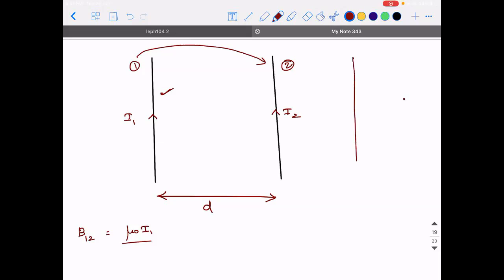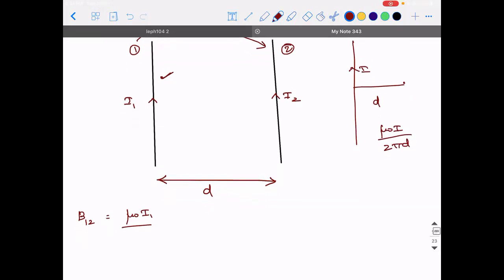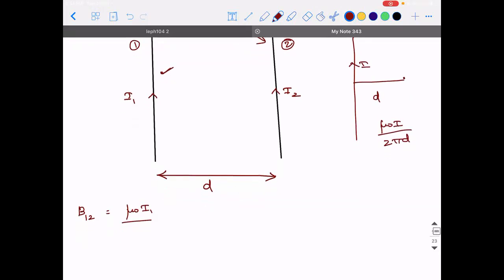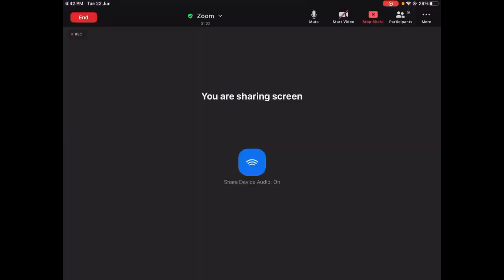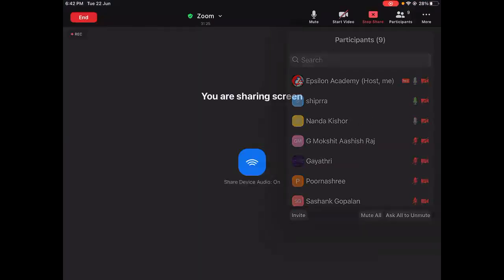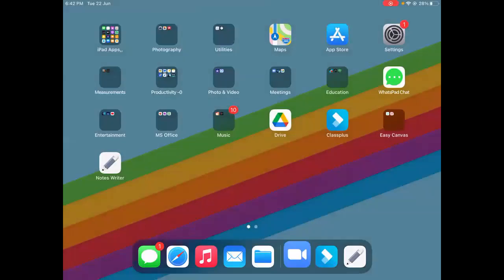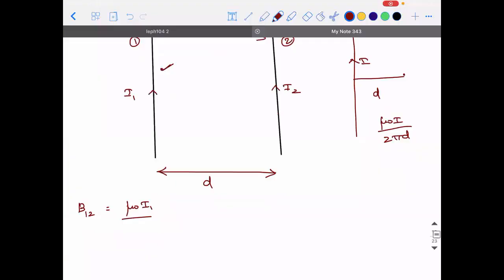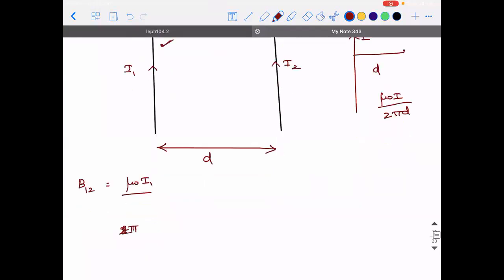Due to a long current carrying conductor, what is the magnetic field at a distance d from it? Mu naught I divided by 2 pi d, no? So are you guys there? Yes, sir. So mu naught I1 divided by 2 pi d.